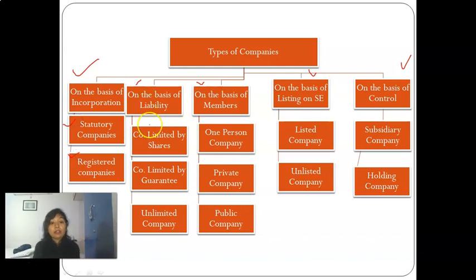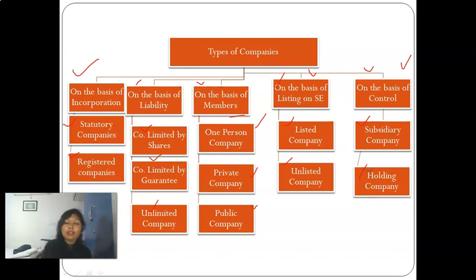On the basis of liability, it is divided into three parts: company limited by shares, limited by guarantee, and unlimited company. On the basis of members, it's one-person company, private company, and public company. On the basis of listing, listed company and unlisted company. On the basis of control, it's subsidiary company and holding company.